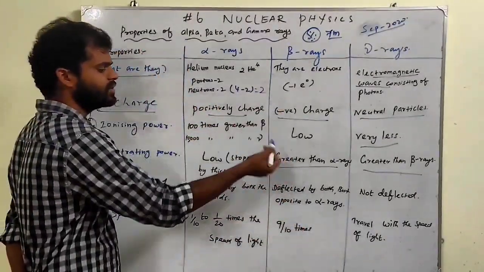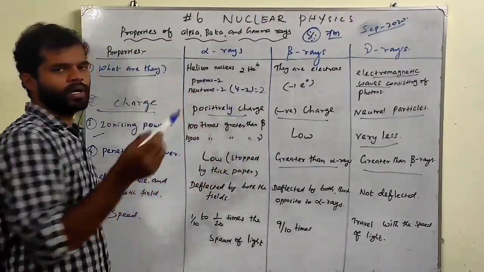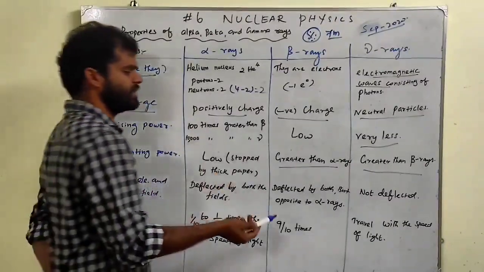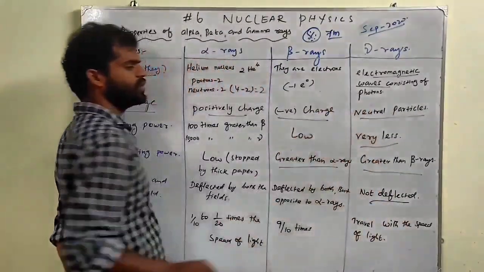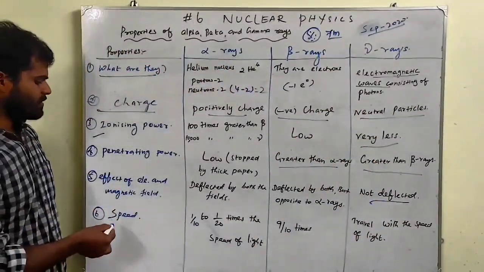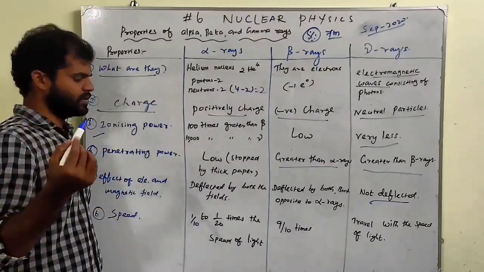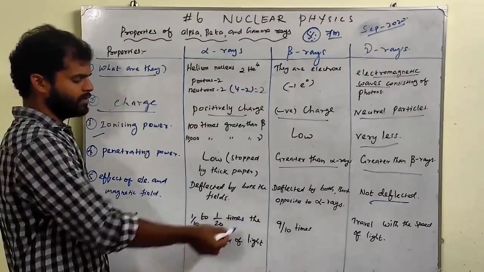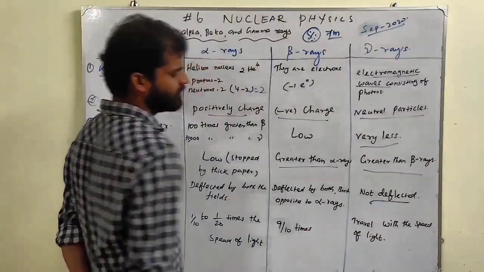Beta has negative charge, so it deflects opposite to the alpha rays; if alpha goes north, beta goes south. Gamma rays are not deflected because there is no charge. And speed: alpha travels at 1/10 the speed of light, beta at 9/10 the speed of light, and gamma travels with the speed of light.